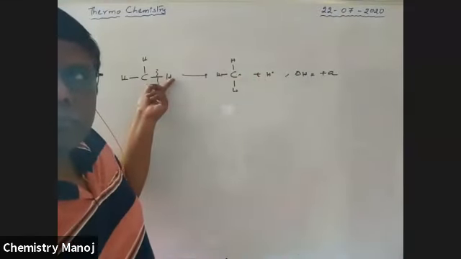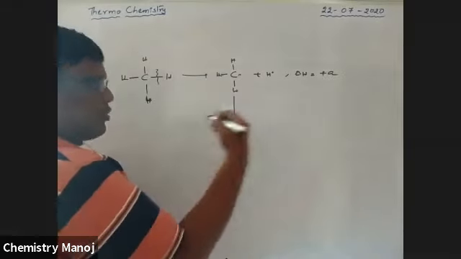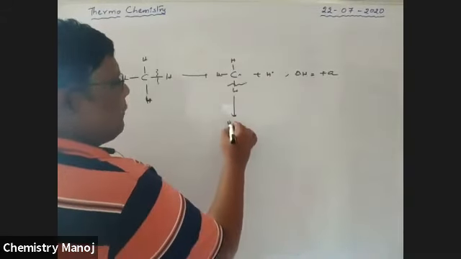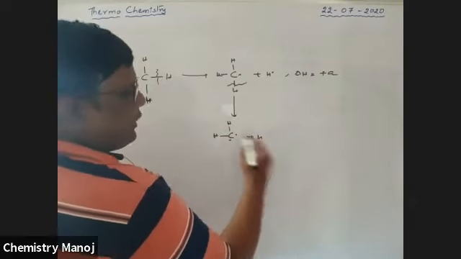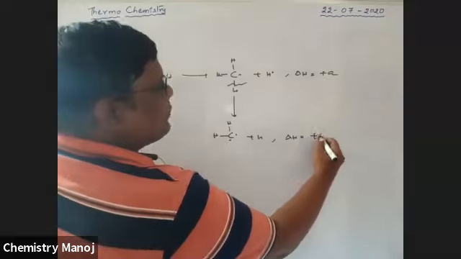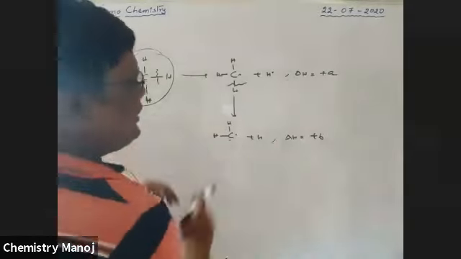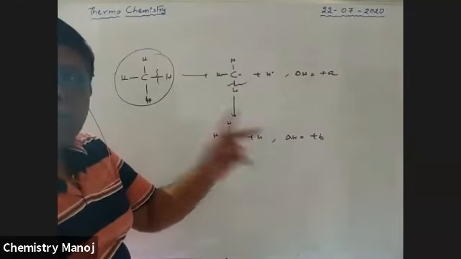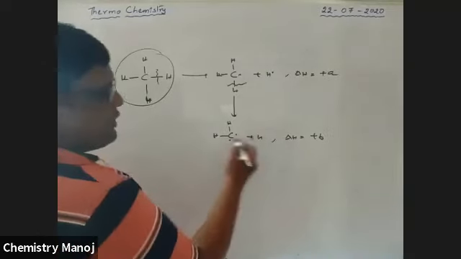Now there is a CH3, and I use some energy to break another bond, giving a hydrogen atom. For this process, delta H is equal to plus B. These two energies are not equal because the atom's environment has changed. Here 4 bonds are there, so A energy is required. Here only 3 bonds are there, so B energy is required. Both these bond energies are not the same. So B is the bond dissociation energy of the second CH bond.